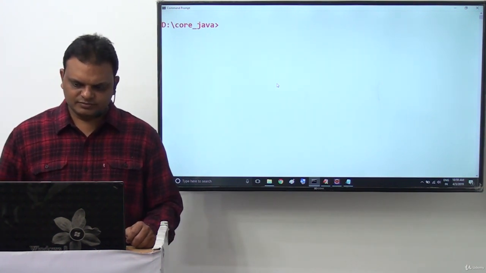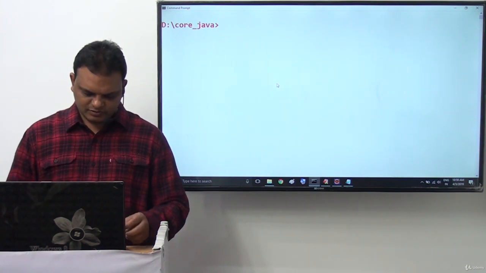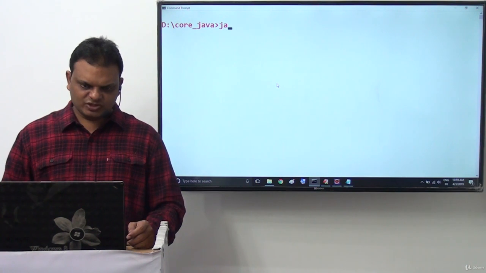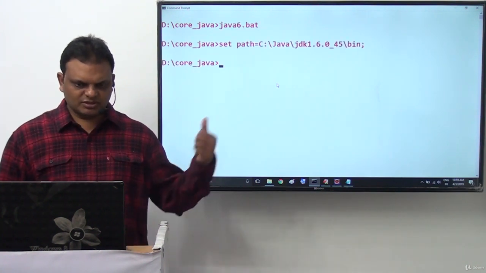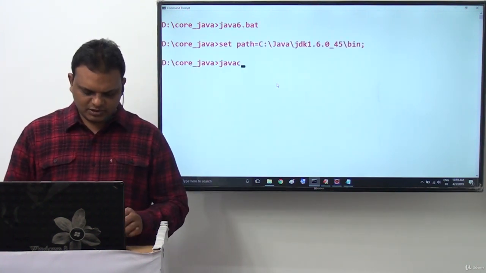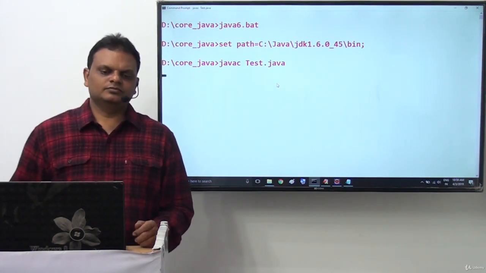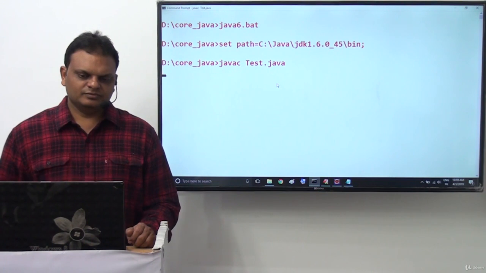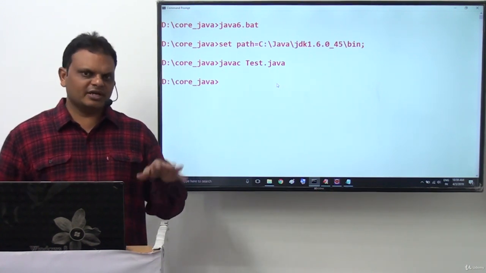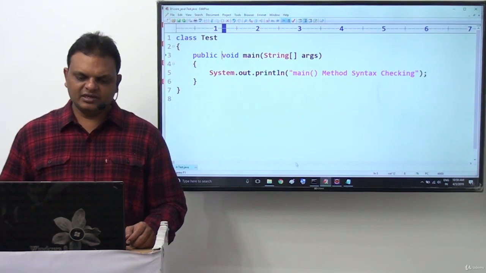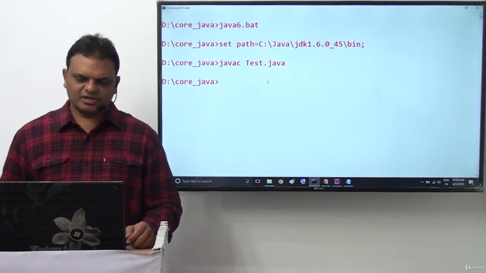d:/core Java. Now if you observe there clearly, javac test.java. First of all, I want to use the Java 6 version, so here we are setting that path. Now javac test.java. Right. Here we are not getting a compilation error, even though the main method is declared without static.